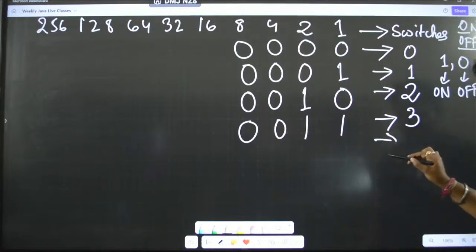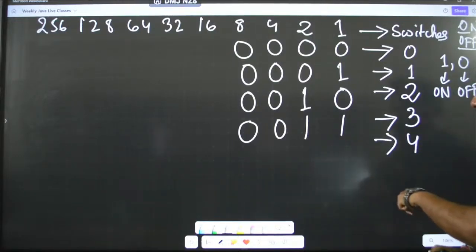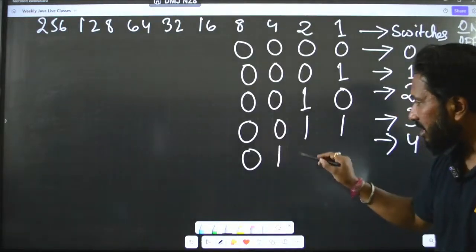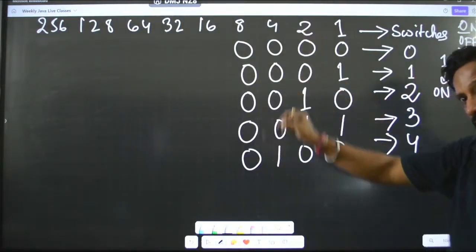Now, let us go to 4. So, for 4 we already have 4 here. So, what will it be? It will be 0 1 0 0. Make sense? You are understanding what I am doing?